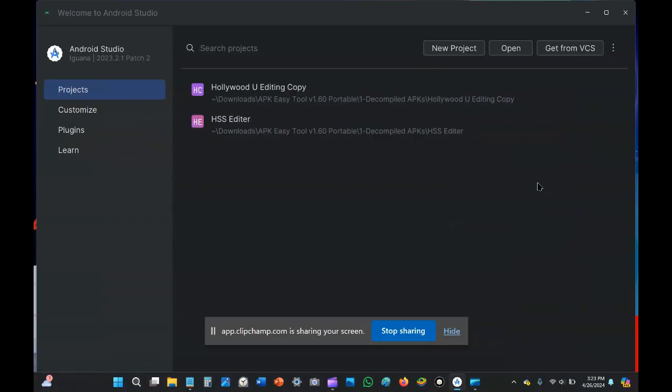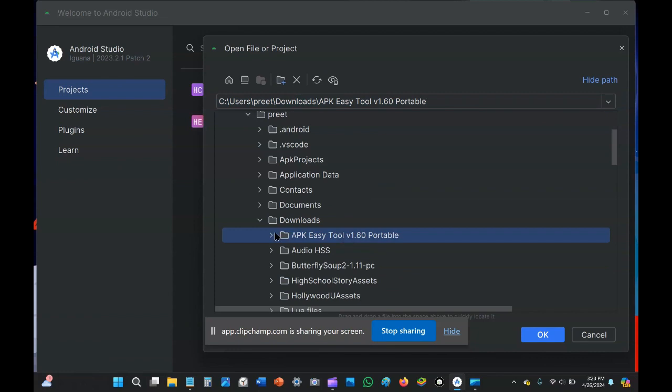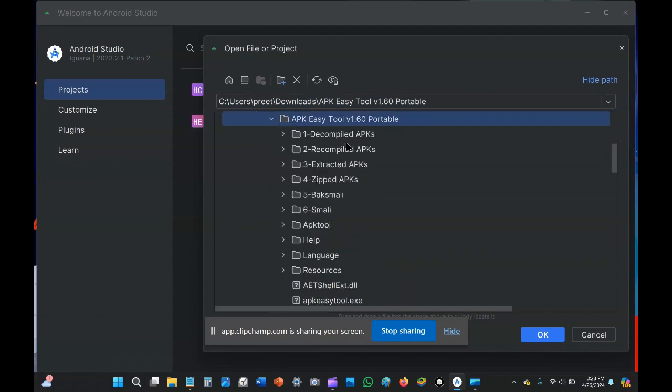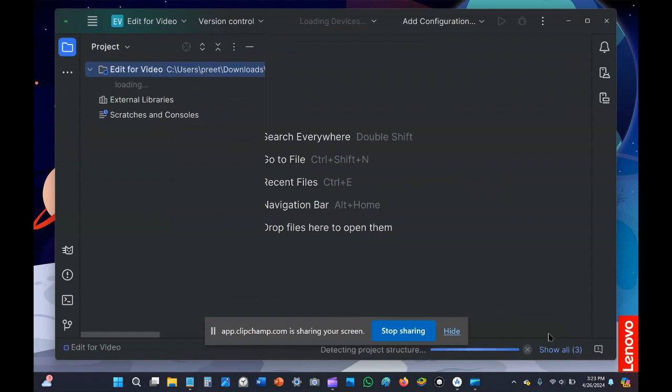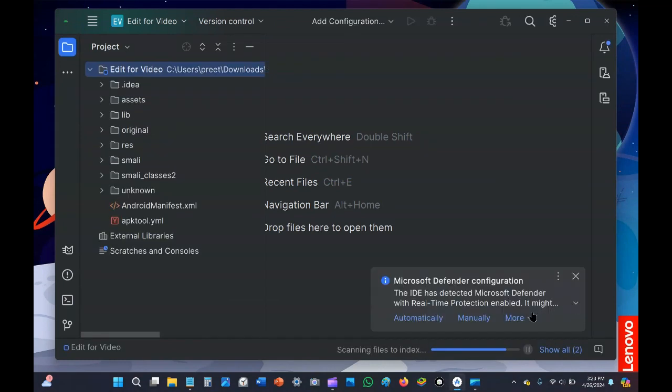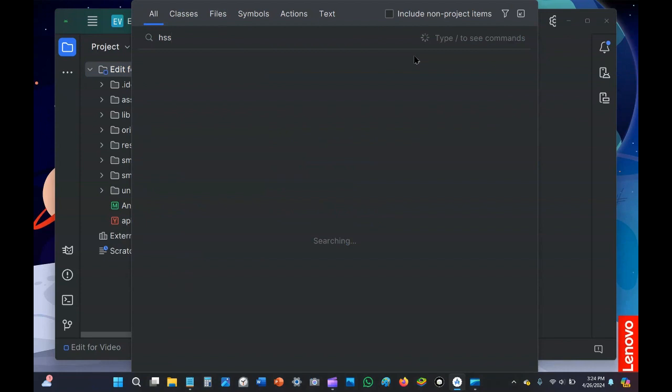To open the app that you have just decompiled, you'd want to go Open, and you're going to have inside the folder that your APK Easy Tool is, it should be in decompiled APKs. I decompiled High School Story into this folder that I titled Edit for Video so that I can edit it for this video. Then you press OK. The Microsoft Defender may come up, but since I know that this project is safe, I'm going to press Ignore for this project. So let's look for HSS.